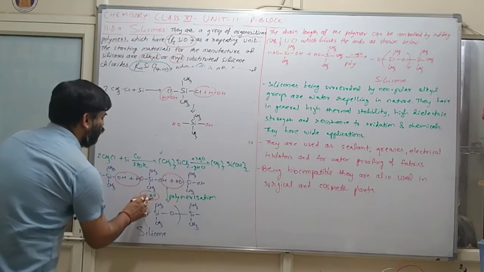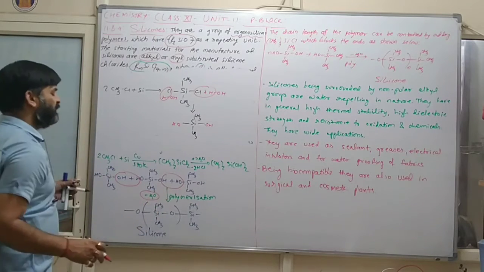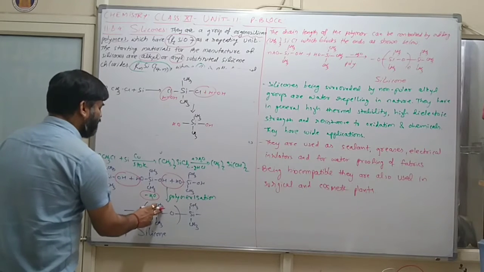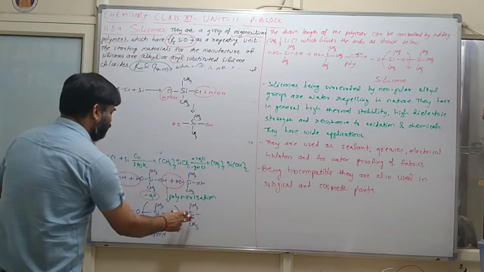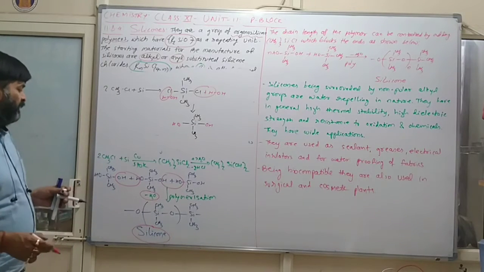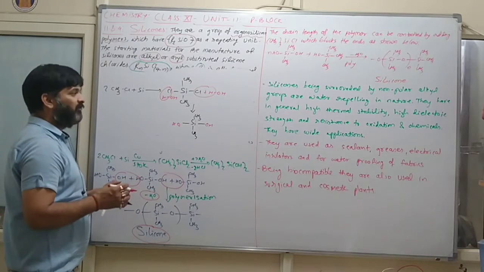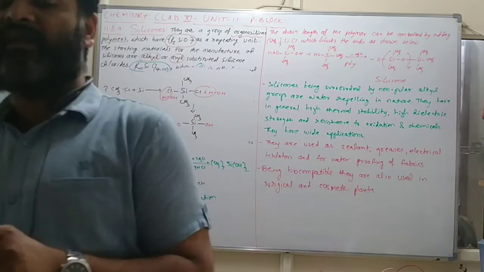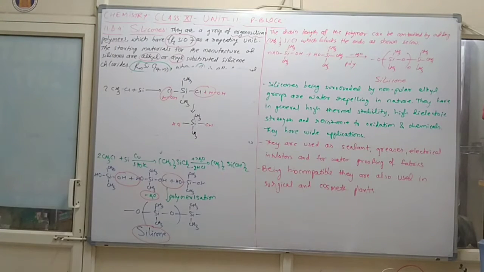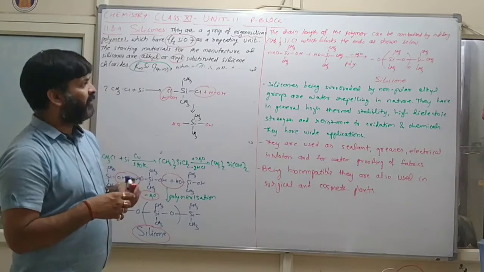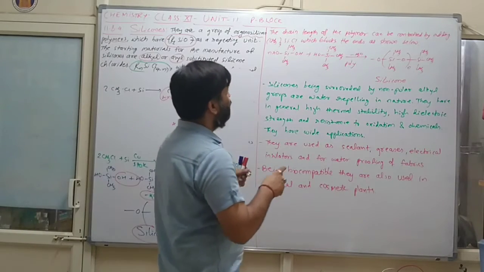So finally water will be removed and this process is normally known as polymerization, where we can say that O, SiCH3CH3O, so this will be repeating unit and this one is known as silicone. Now during reaction here water will be one of the byproducts, therefore it is normally known as condensation polymer. Clear?